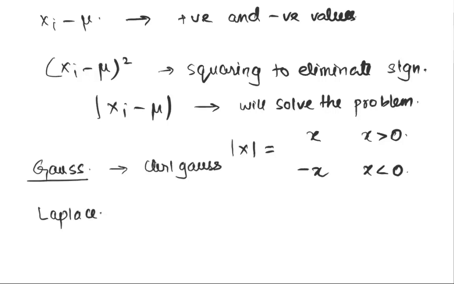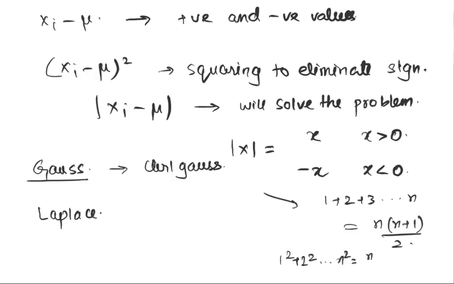One of his greatest and most popular discoveries was the sum of natural numbers. 1 plus 2 plus 3 up to n is n(n+1)/2. Then 1 squared plus 2 squared up to n squared is n(n+1)(2n+1)/6. And then for cubes also. Do you remember these formulas? These formulas are taught to every kid, right?